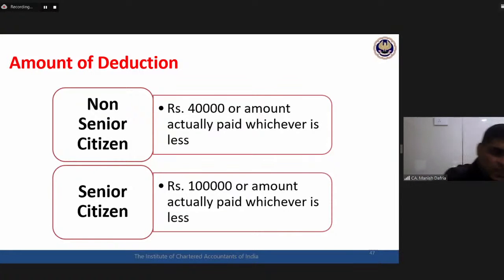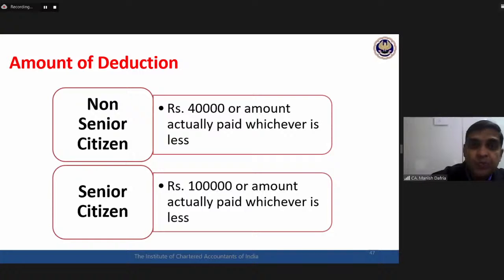So 3 sections: health related deductions, 80D, 80DD, 80DDB. Earlier 3 sections, the C series: 80C, 80CCC, and 80CCD. So all in all, these 6 sections we have already covered.